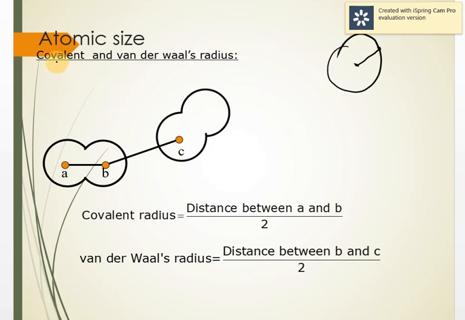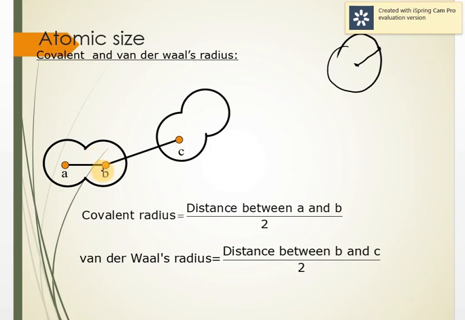The first is covalent radius. What is a covalent radius? Suppose this is element A and element B, joined by a covalent bond. We know that a covalent bond is formed by sharing of electrons. It is half of the distance between the centers of the nuclei of two similar atoms, A and B, bonded by a single covalent bond.